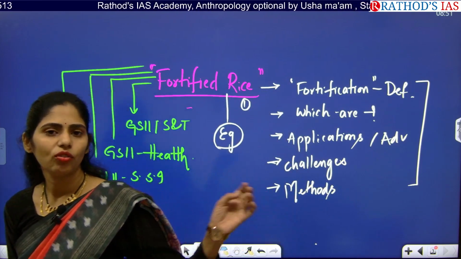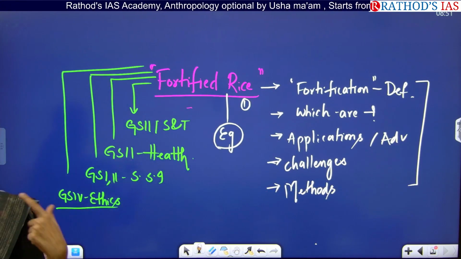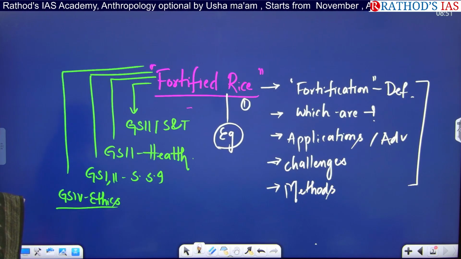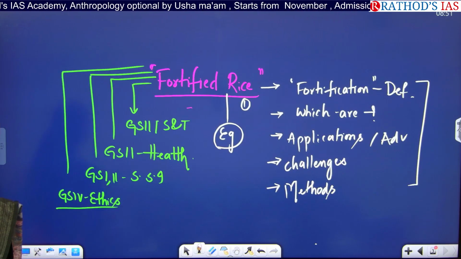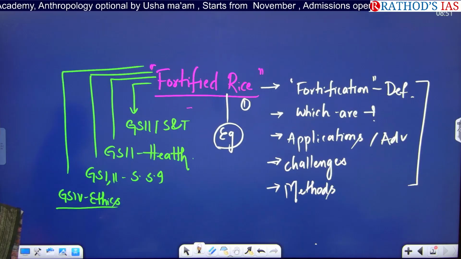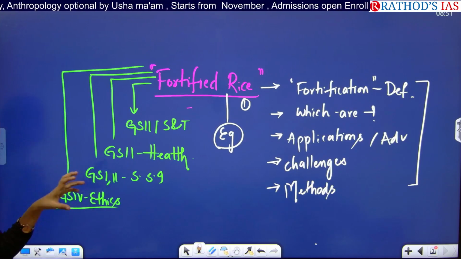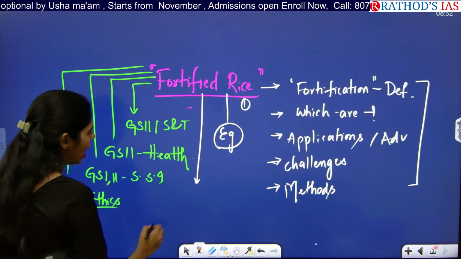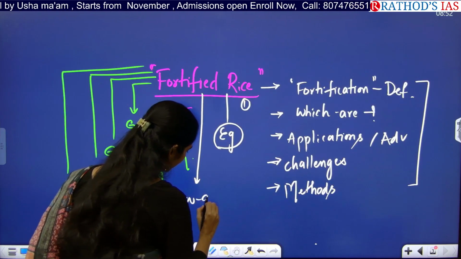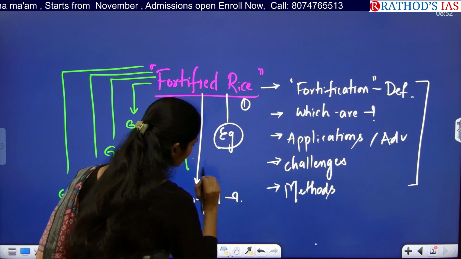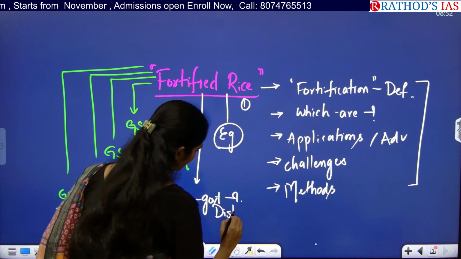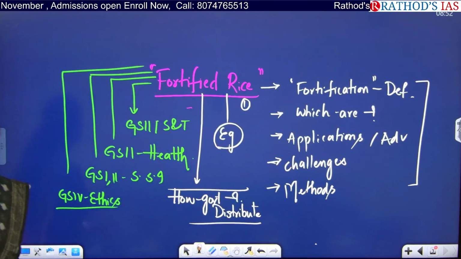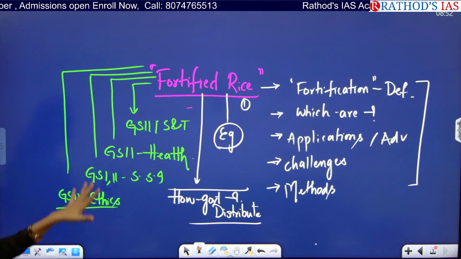Apart from this, what are the examples of fortification of food that we are following in India? For example, you can take golden rice. Or for example, you can take rice kernels which are mixed with some essential minerals and vitamins. So like that, what are the fortified products that are available? And even you have to see one more point, how the government is trying to distribute this fortified food material to the people. So all these are very important dimensions from all these subjects.